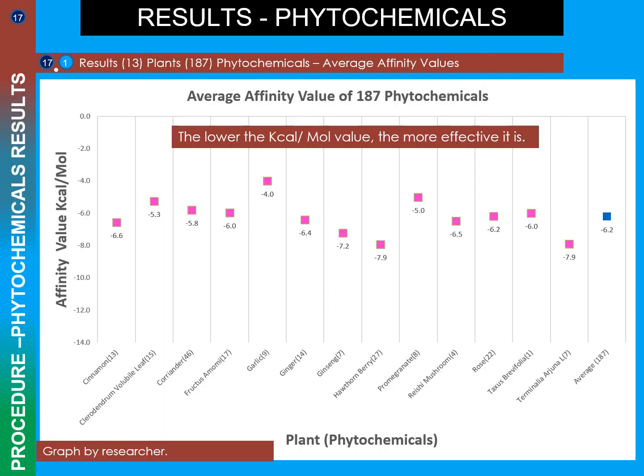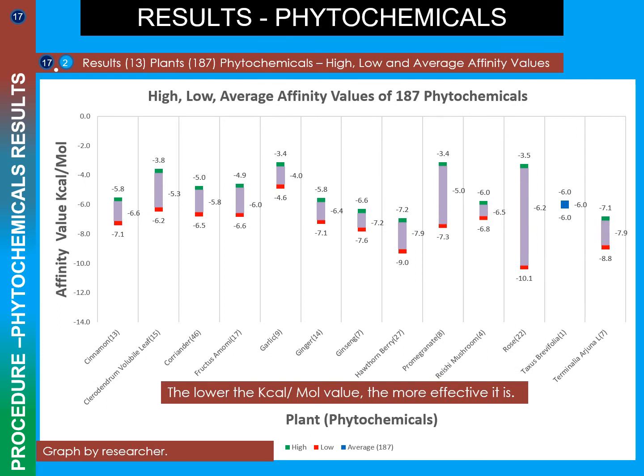The average results chart shows that Hawthorne berry and Terminalia arjuna L. offer the most promising plants for a DCM drug. Taking a quantitative look at the data and observing each plant's high, low, and average value, Rose's plant has the lowest value of -10.1 kcal/mol. This value is not only the lowest, but it also is 3 fundamental values lower than the pre-existing drug's affinity value baseline of -7.784 kcal/mol.